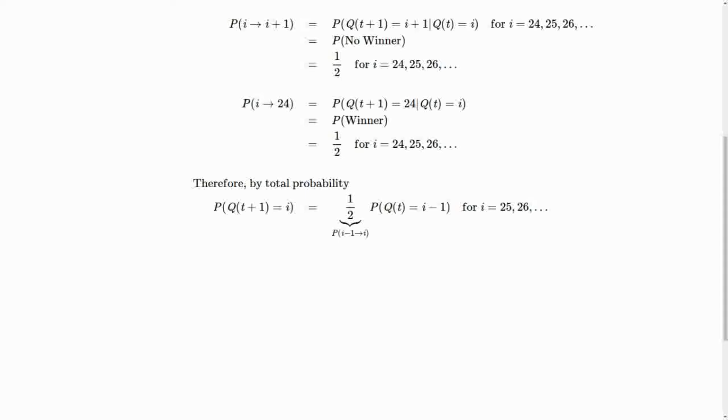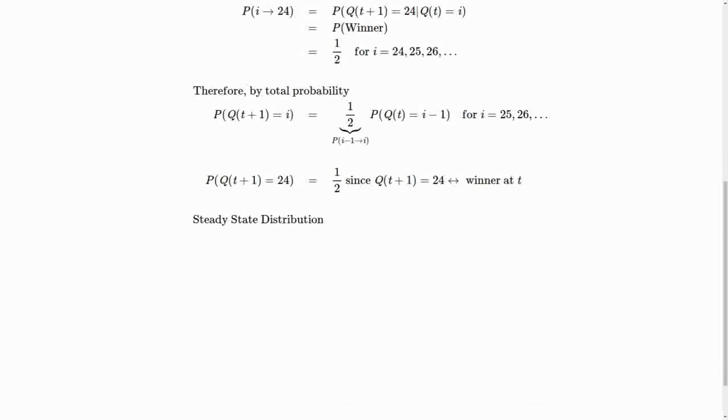That would be for i equal to 25, 26, etc. And the other part of the equation is the probability that Q at time t plus 1, i.e. one time frame into the future, is equal to 24 is 1/2. Because regardless of where we were, the probability that Q(t+1) is equal to 24 is the probability that there was a winner at time t.